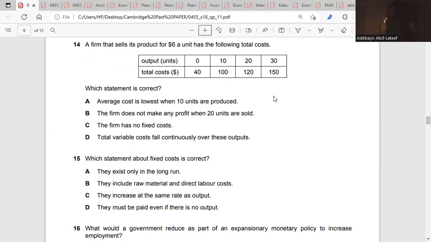B, a firm does not make any profit when 20 units are sold. Let me see. Let's check the price. The price is $6 and output is 20. So 6 times 20 gives us the total revenue, so total revenue is 120. Then total cost is 120. So the firm does not make any profit when 20 units are sold, because total revenue equals total cost. So the answer is B.